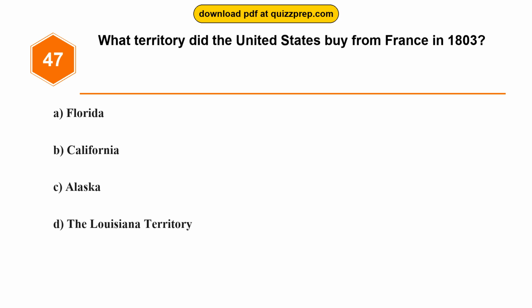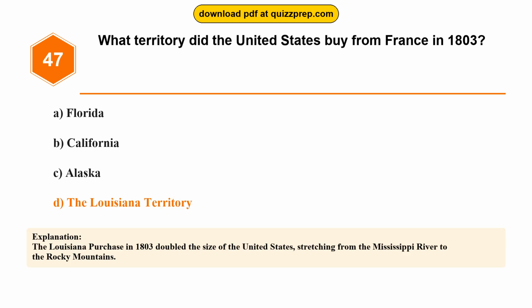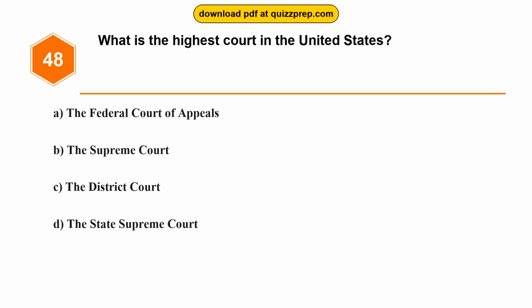Question 47. What territory did the United States buy from France in 1803? Option A, Florida. Option B, California. Option C, Alaska. Option D, the Louisiana Territory. The correct answer is option D, the Louisiana Territory. The Louisiana Purchase in 1803 doubled the size of the United States, stretching from the Mississippi River to the Rocky Mountains.